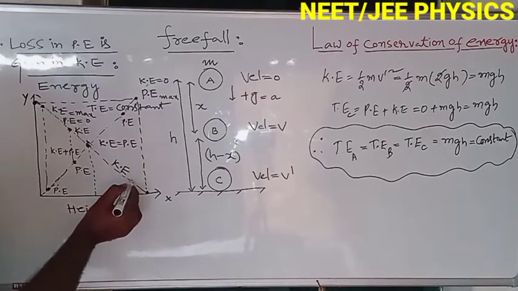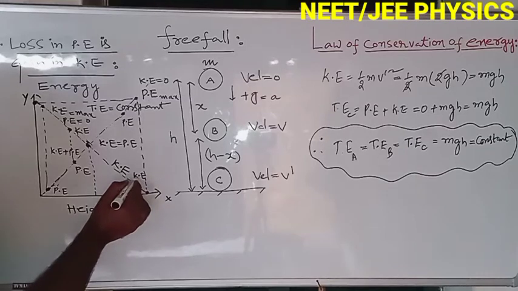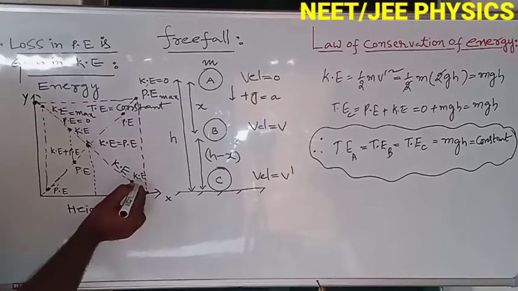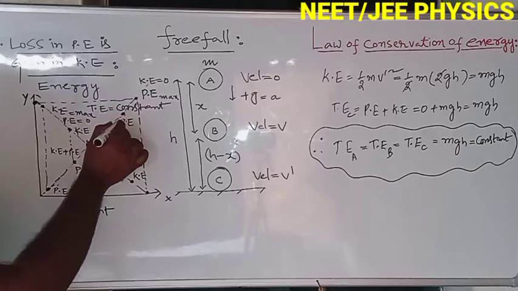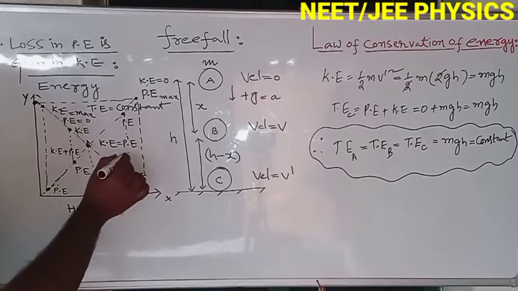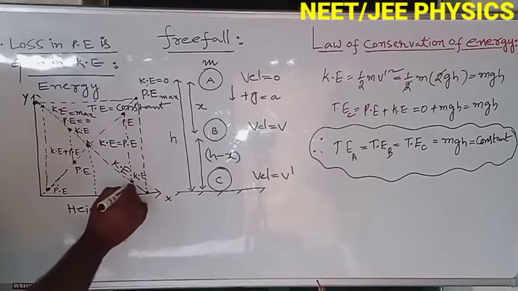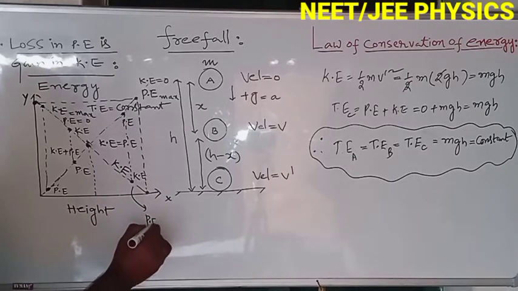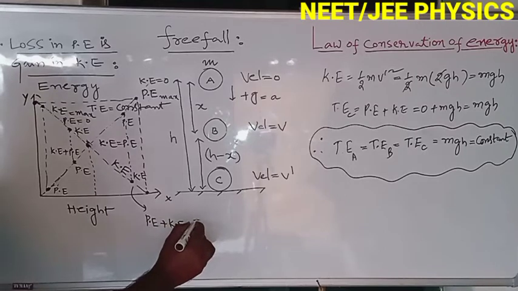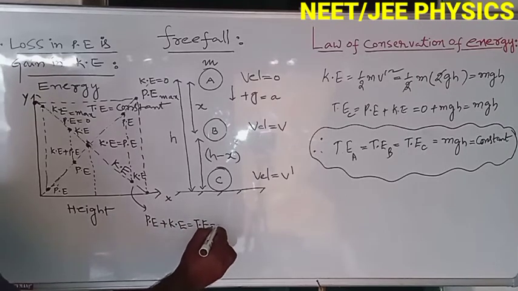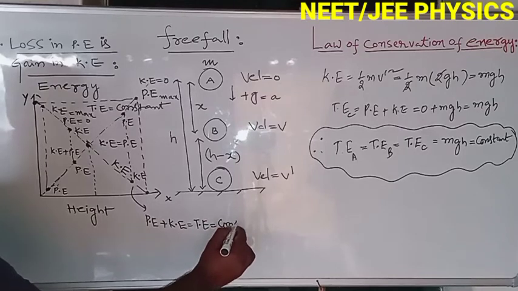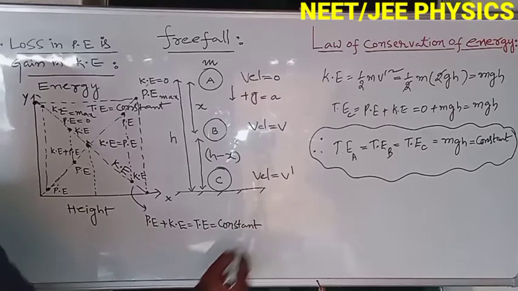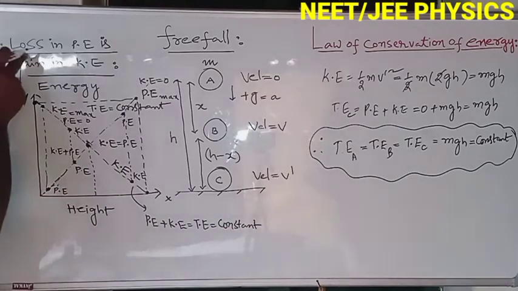At this point, whatever potential energy is lost is gained by the kinetic energy, so potential energy is converting into kinetic energy. If we add these two, potential energy plus kinetic energy, it gives the total energy. Total energy is always constant.